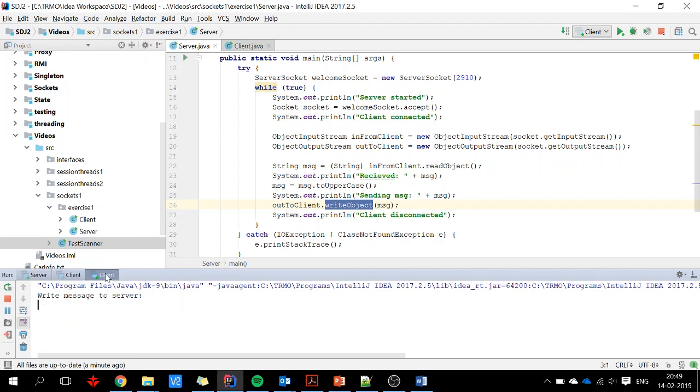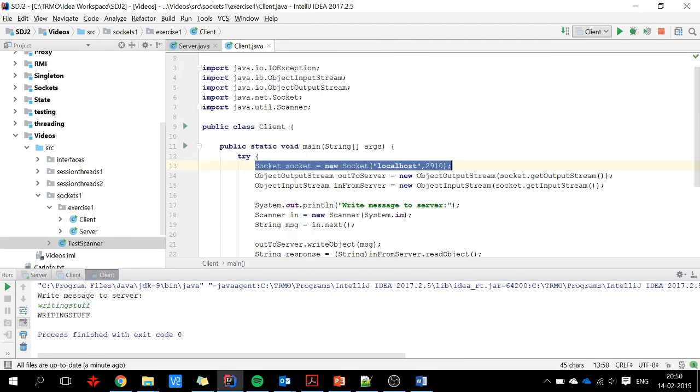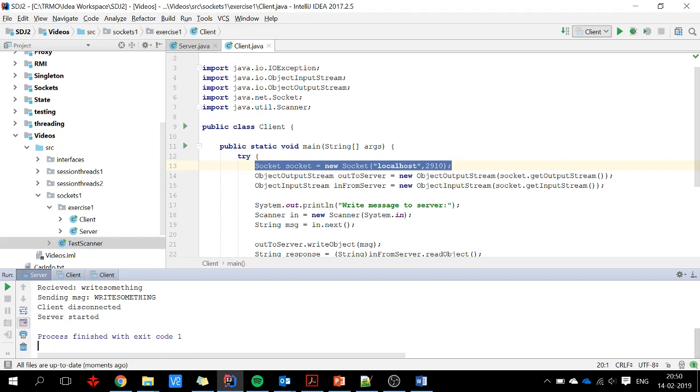I don't know. But now you see the second client is ready for me writing stuff here. Writing stuff. And it prints out. And my server is just waiting for the next client to connect. I can start a new client. And I can write something. And it's back again. And I will stop the server here.